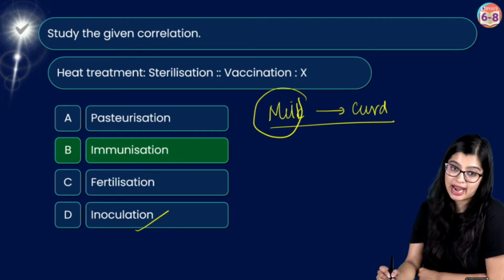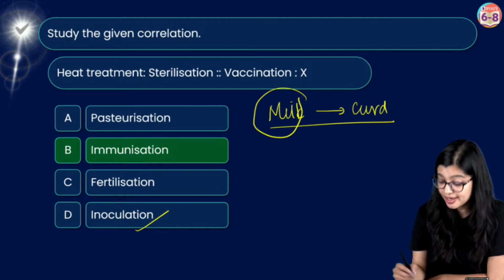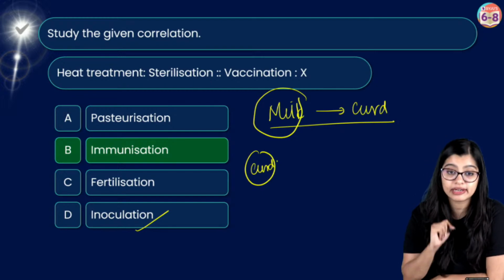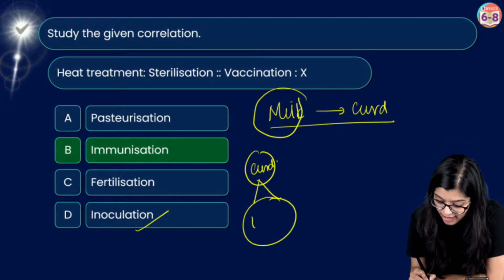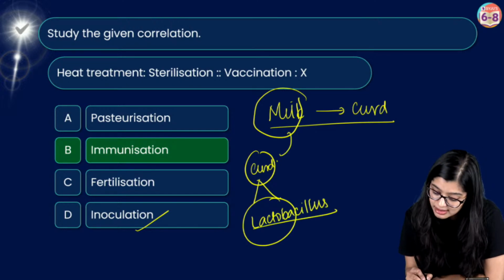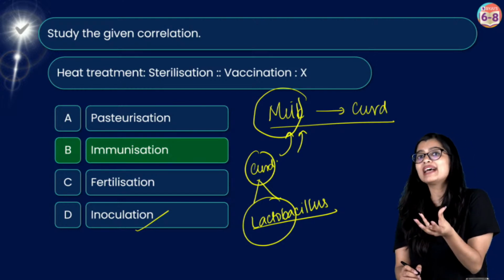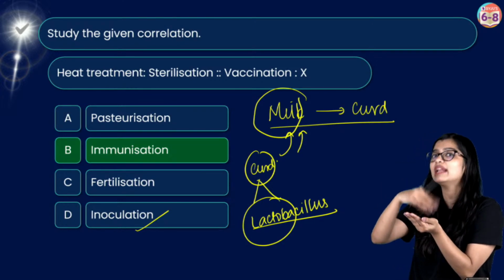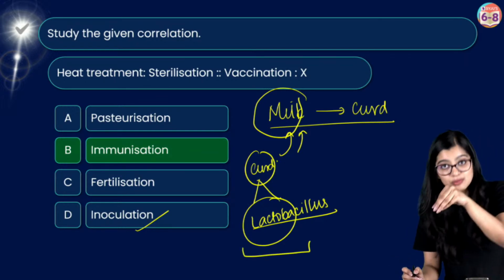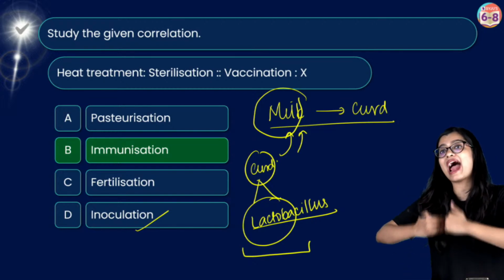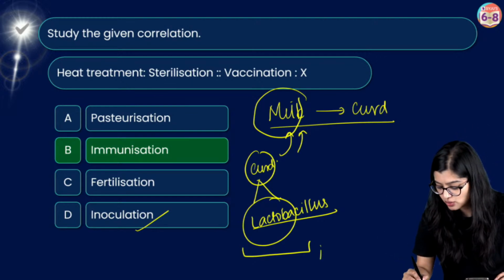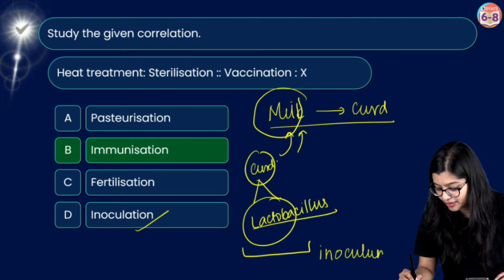We will add pre-prepared curd, or you will add a little bit of curd, right? So basically you are adding a little bit of curd because of what reason? Because this curd in itself has lactobacillus in it, right? So when you add this curd to the milk, that lactobacillus is already there, and it will initiate the process. Now this preparation that has microorganisms in it, and you add it to another substance, in this case milk, is what you call an inoculum, right?